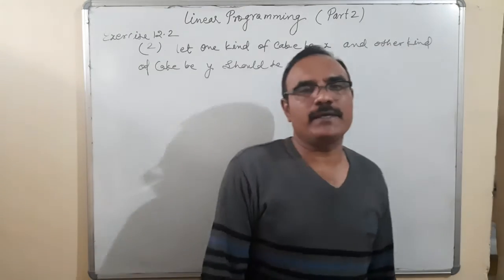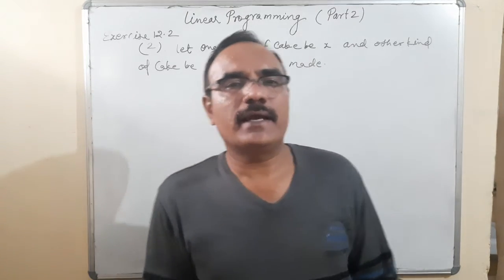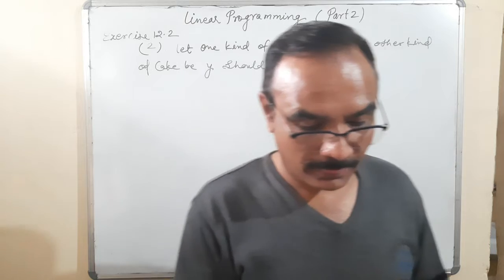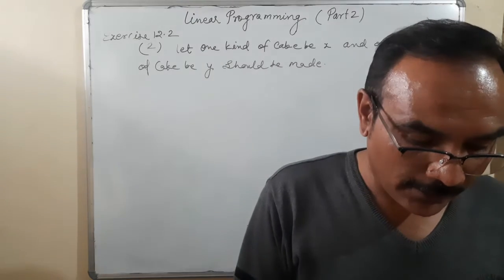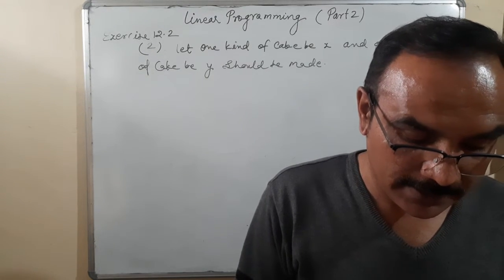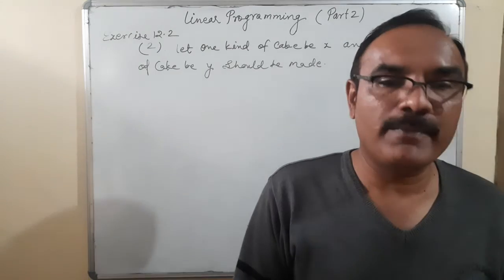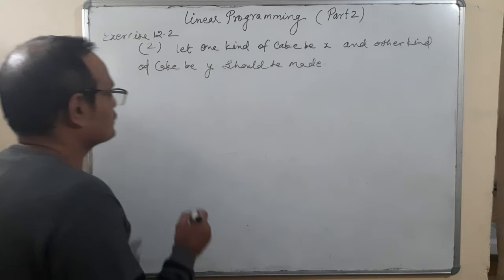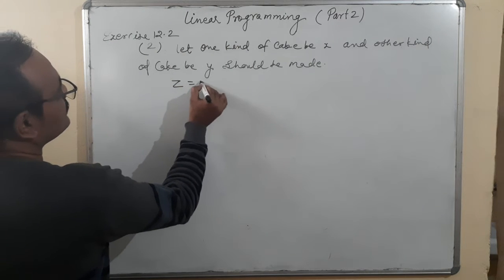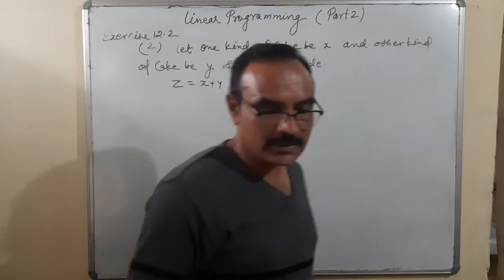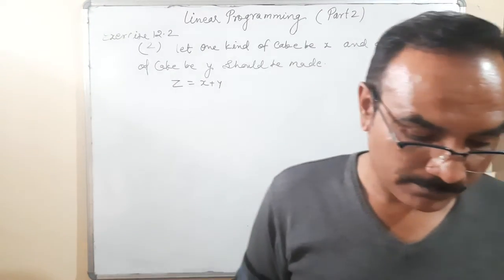One kind of cake be X in numbers and the other kind be Y in numbers. Now the condition is the maximum number of cakes which can be made. So Z is equal to X plus Y. We'll find out the maximum. This is considered as the profit equation.